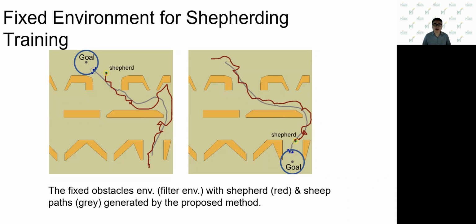We first consider the environment with predefined obstacles. In practice, the environment is usually fixed, and the sheep routinely move toward one location for grazing and another location for drinking. Therefore, we create a fixed environment as shown in the figure. We set two positions and alternate between these two positions as the start and goal.